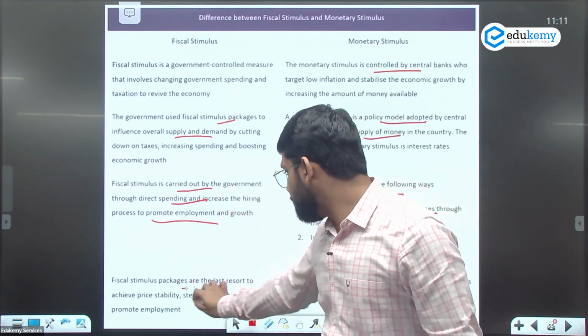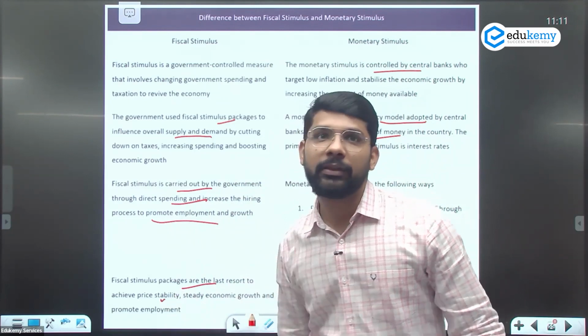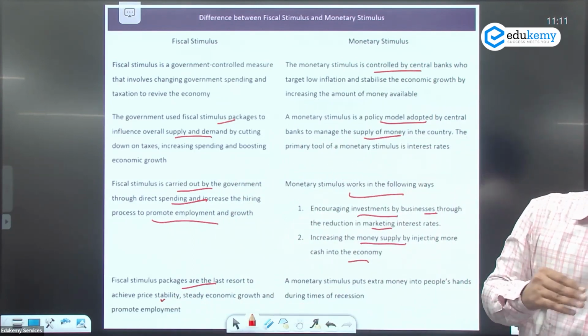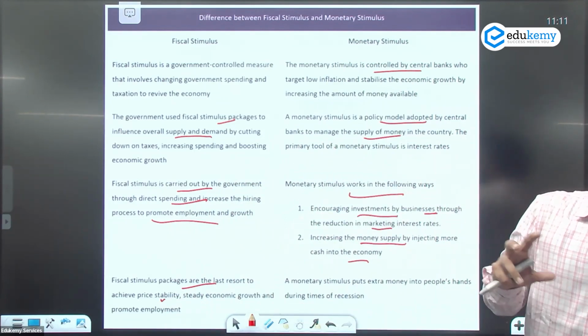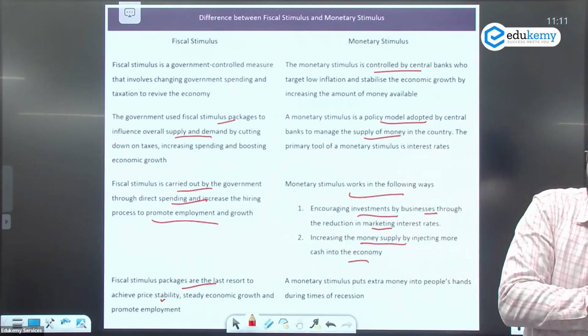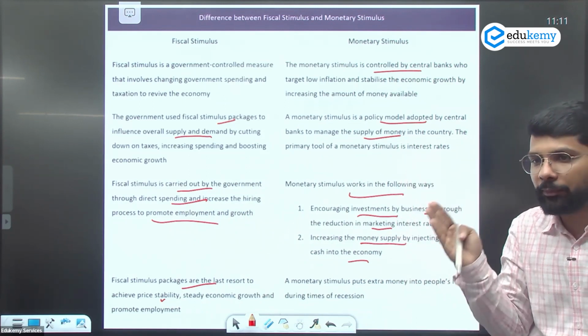Fiscal stimulus packages are the last resort to achieve price stability and steady economic growth. If any policy is not working, then the government will move toward the fiscal package, so they will increase the spending through their policy.